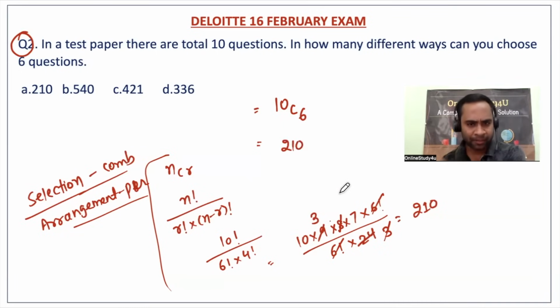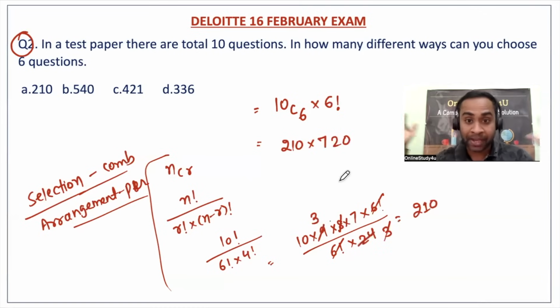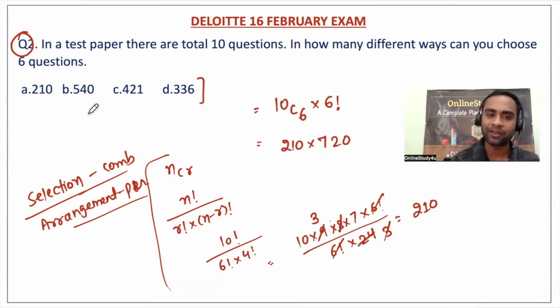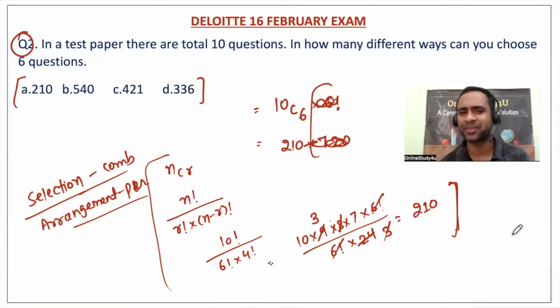Now, one mistake a student could have made: they selected 6 and then arranged 6. If you arrange 6, you will get a very big value which is not available in the options. So the person who set the question has not utilized their mind properly. A student cannot make a mistake in this problem. Calculation mistakes are a different thing, but concept-wise you cannot make any mistake. So here the answer will be 210.